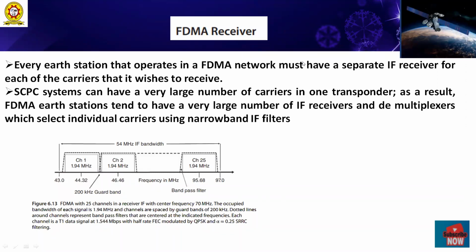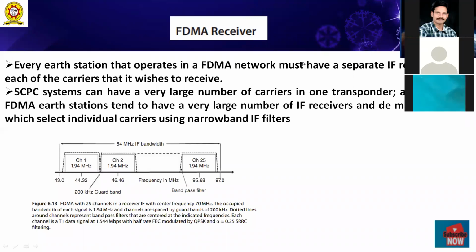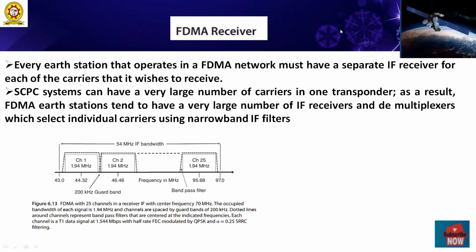Every earth station that operates in an FDMA network must have a separate IF receiver for each of the carriers we wish to receive. Each allotted spectrum has its individual carrier frequency.